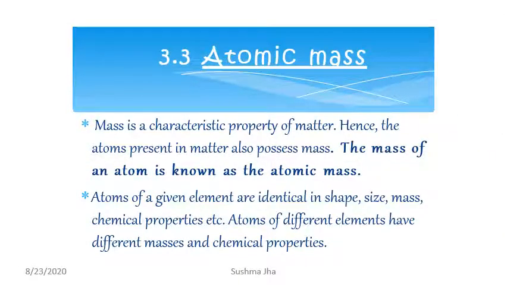Now, atomic mass. As you know, matter has mass and it occupies space. So mass is the characteristic property of matter. Hence, atoms present in matter will also possess mass. The mass of an atom is known as atomic mass. What is atomic mass? The mass of an atom. Now, atoms of a given element are identical in shape, size, mass and chemical properties according to Dalton's postulate. Atoms of different elements have different masses and chemical properties.